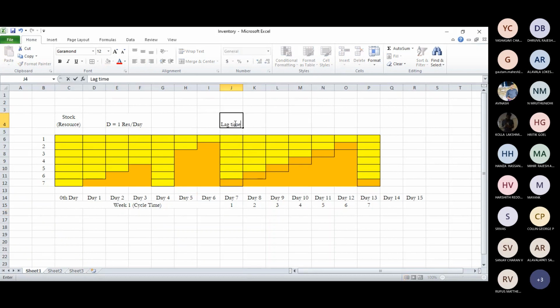Right? So all these things have real meaning, and so as in production or in manufacturing, those things have got real meaning, right? So everything has got a real meaning. So lead time: supposing I've just replenished before the entire stock gets over. So those times are called lead time.